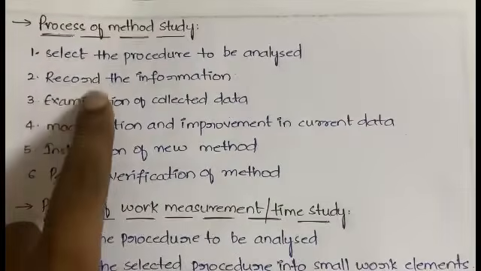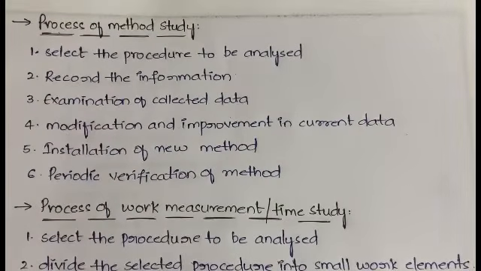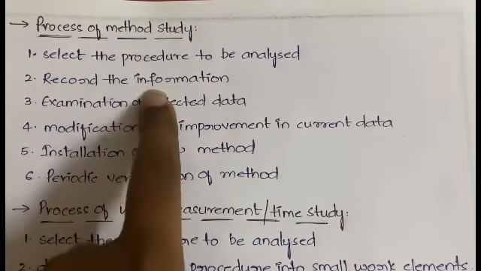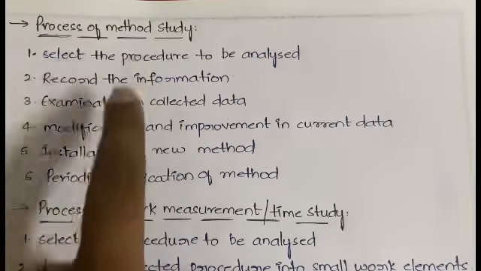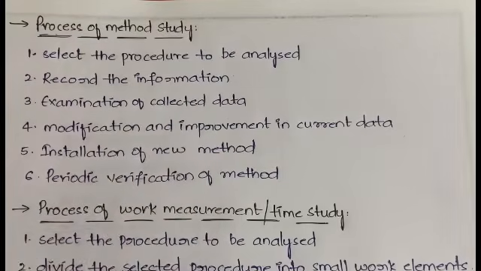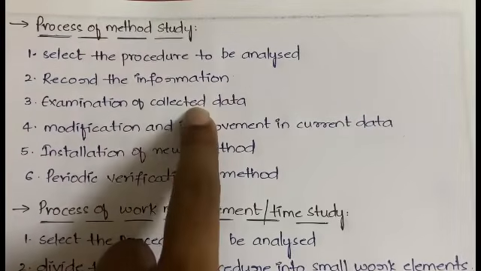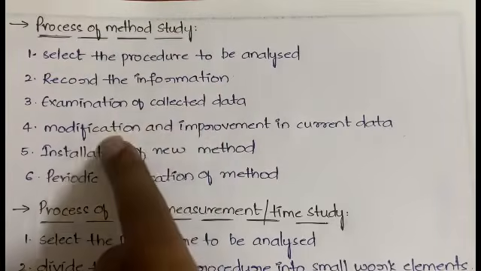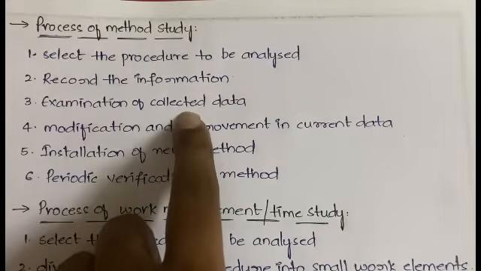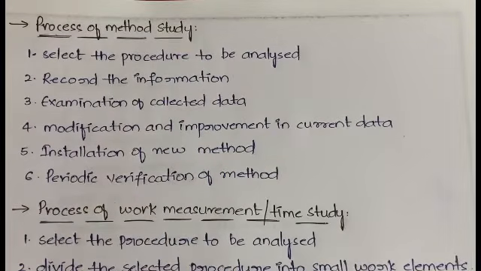Then after selecting, you have to record the information. Whatever important information is related to that particular method, you need to record all of it. This is nothing but collecting the information, right? Whatever information you have collected has to be examined here, so that is the examination of collected data. After you examine the data, then comes modification and improvement: if any modifications or improvisations are required for that data, you have to do it. Okay, done.